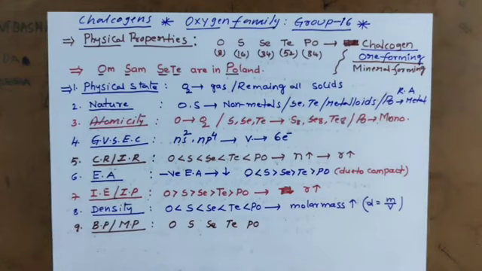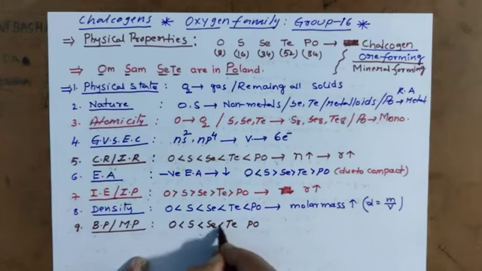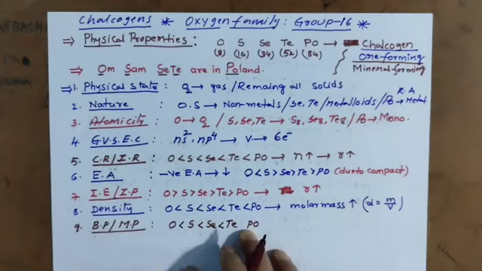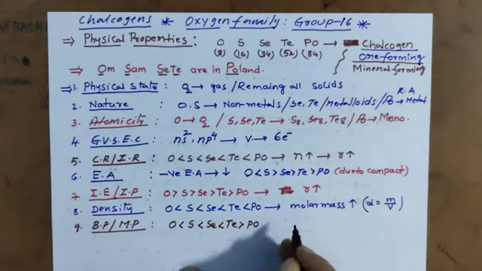Down the group, mass increases, which means melting and boiling points increase. So oxygen is less than sulfur, sulfur is less than selenium, tellurium, and here a small irregularity, polonium is less because it is radioactive.